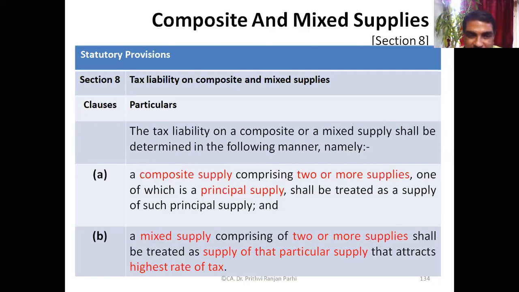So, as you see, it says the composite supply comprising two or more supplies. That means in case of composite supply, one important thing is that it definitely involves more than one supply, at least two supplies or more. A single supply cannot be a composite supply. There might be two or more goods, two or more services, or a combination of goods and services. But definitely the supply is more than one. Yes or no?